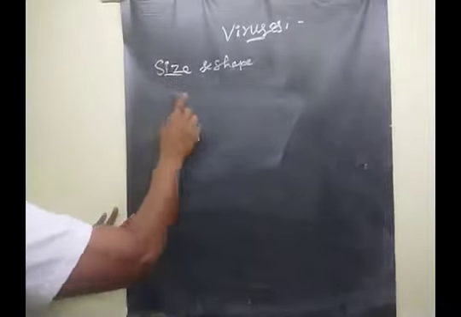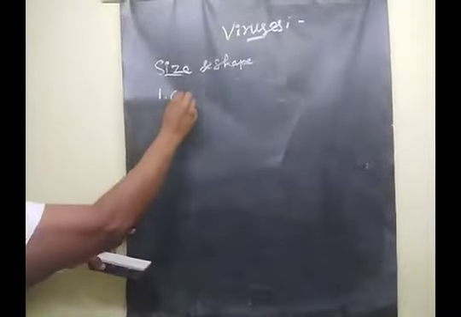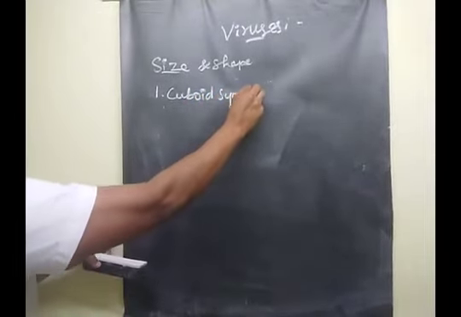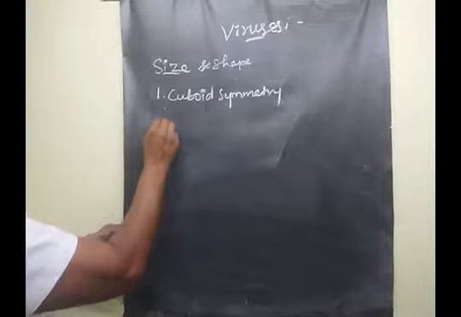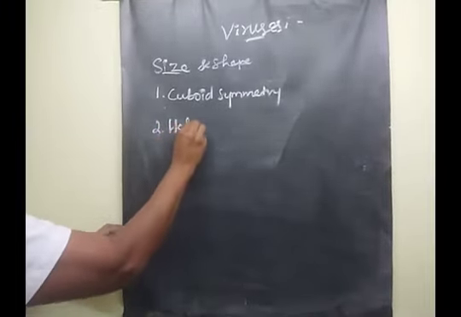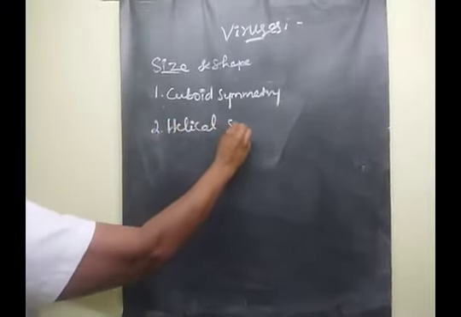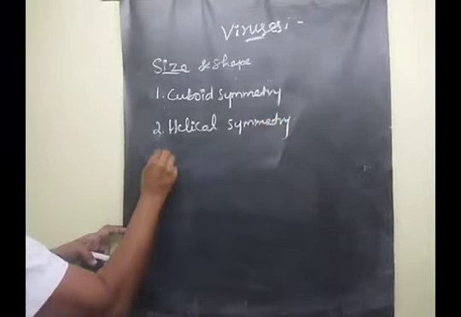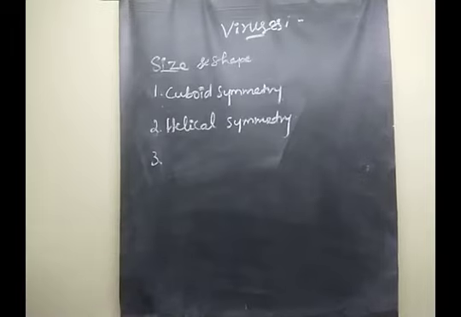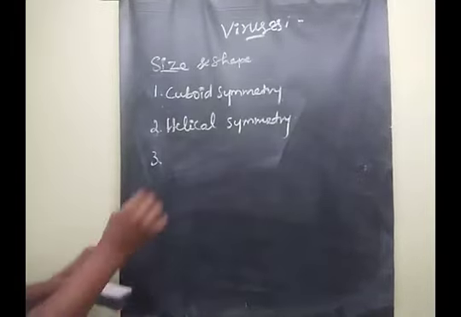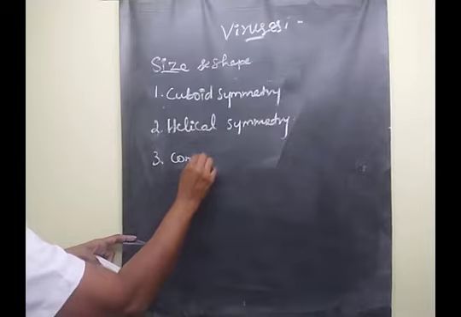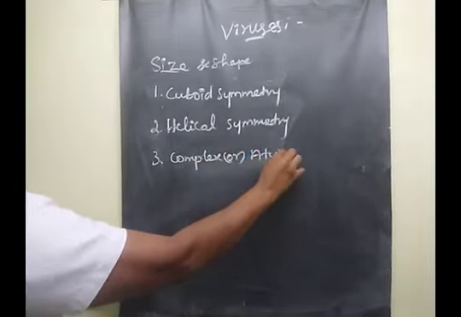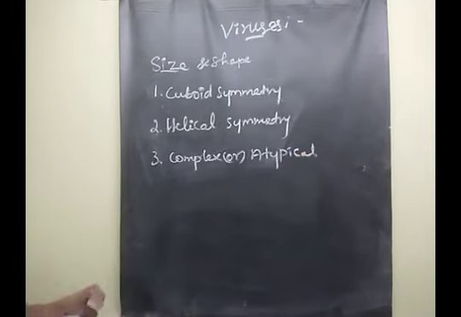The first type is cuboid symmetry. The second one is helical symmetry. And the third one is complex or atypical symmetry. Clear, children?